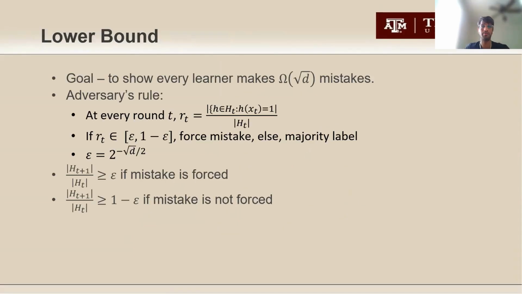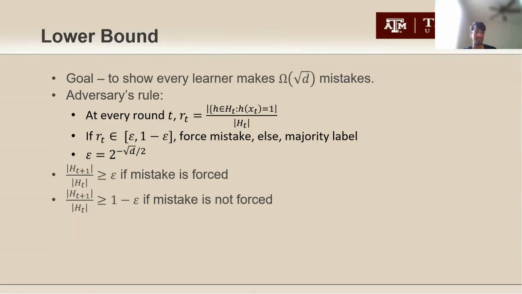All right, let's look at the lower bound. The goal is to show that the learner makes a lower bound of root D mistakes. So the adversary's rule is as follows. At every round, it calculates the ratio to which, at that particular round, h of xt is 1, where all the hypotheses until that point agree with the previous labels. If this falls in a certain range, it would force a mistake. Otherwise, it would assign the majority label. And this epsilon is chosen in the form shown in the slide, purely to enforce the lower bound of root of d.